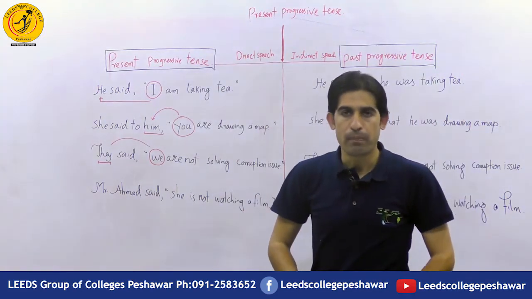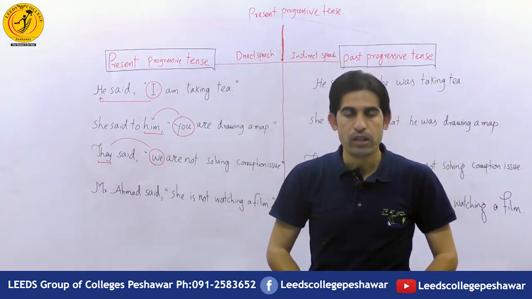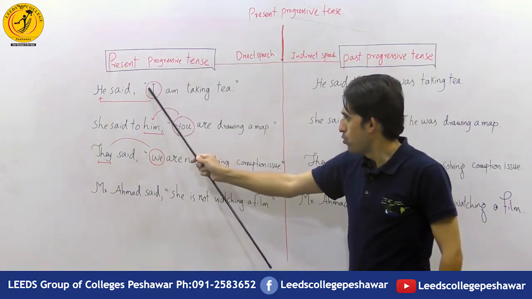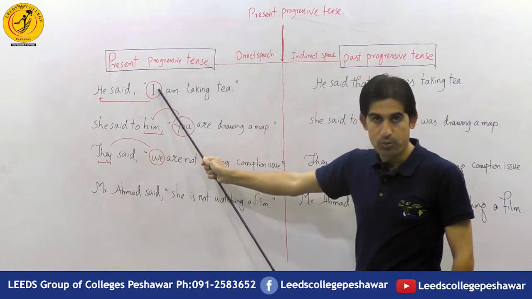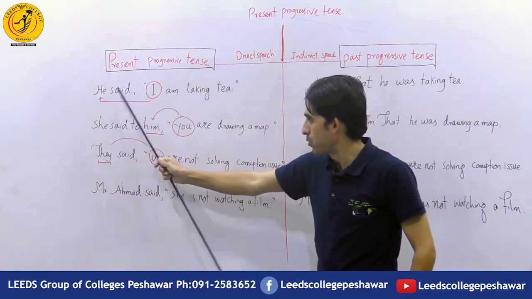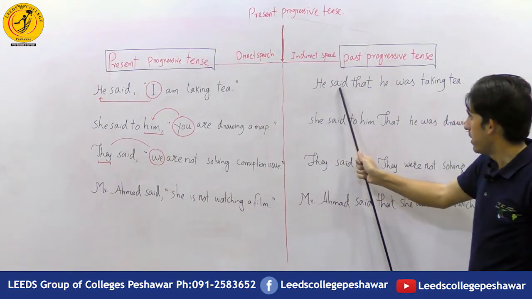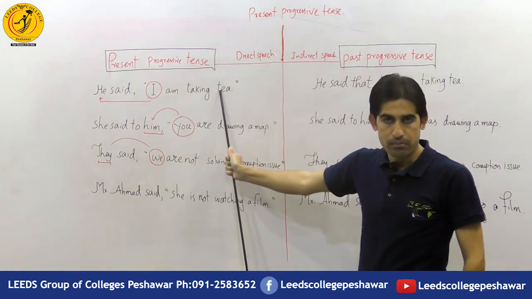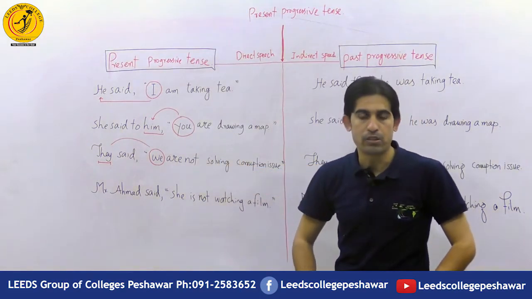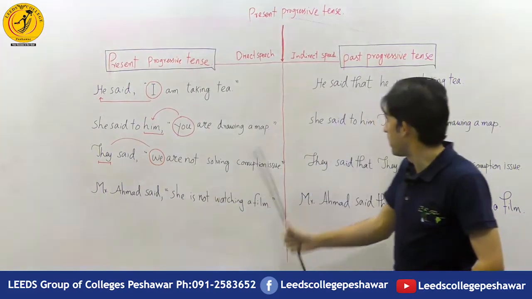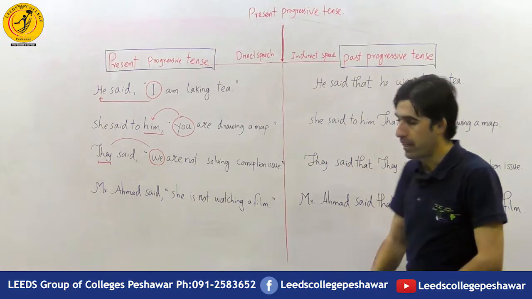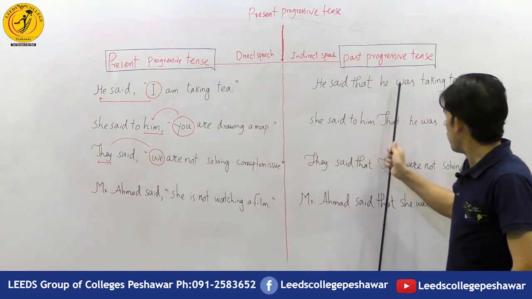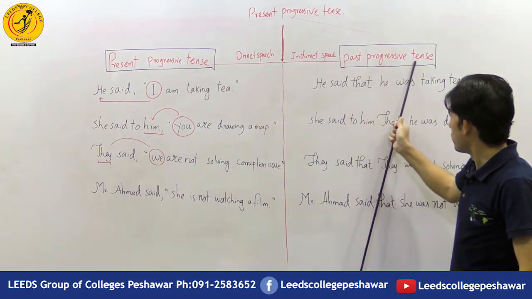We are going to make two changes: one, how to change the pronoun, and two, how to change the tense. Remember, the reported speech is introduced by the first person pronoun I, which changes according to the subject he. So the indirect speech is: he said that he. Now is taking tea, the present progressive tense, will change into past progressive, was taking tea. He said that he was taking tea. We change the present progressive tense into was taking in the past progressive tense.